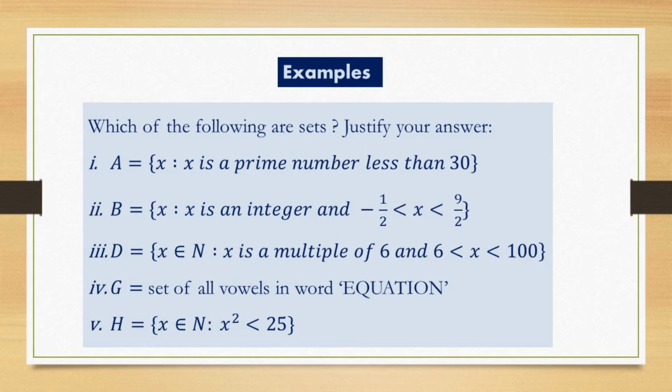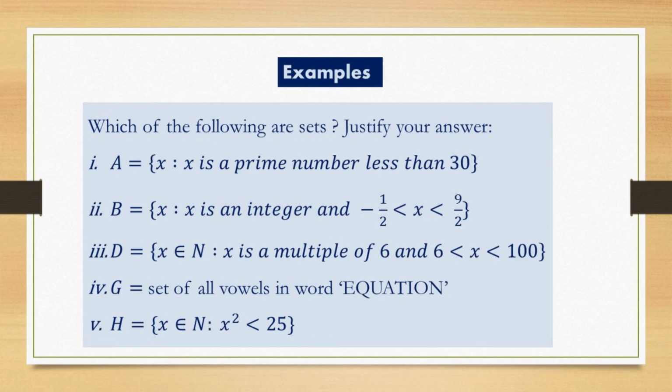Fourth example, G, set of all vowels in the word equation. You see, are there any vowels in this word? A, E, I, O, U. All the 5 vowels come in this word. So the set of vowels is a well defined collection. So again, this is a set.